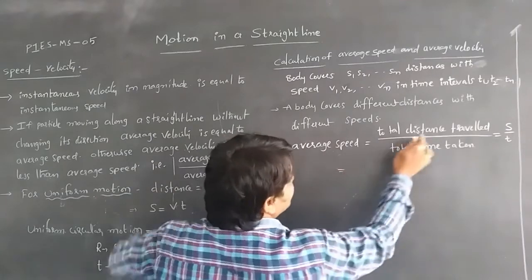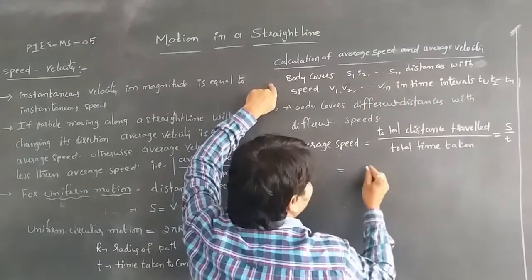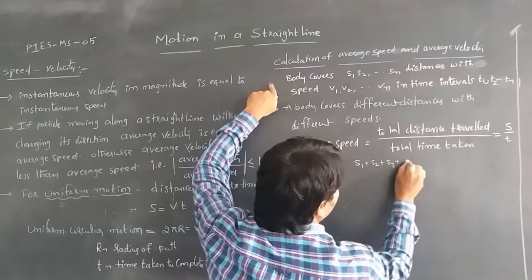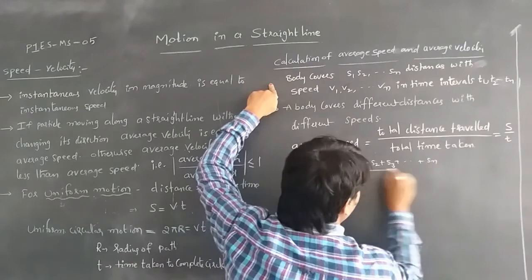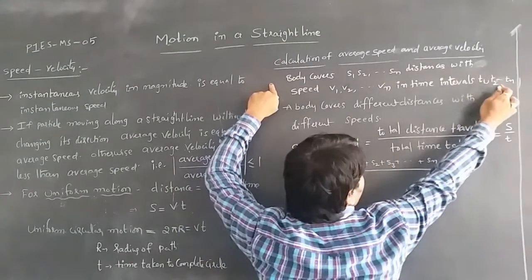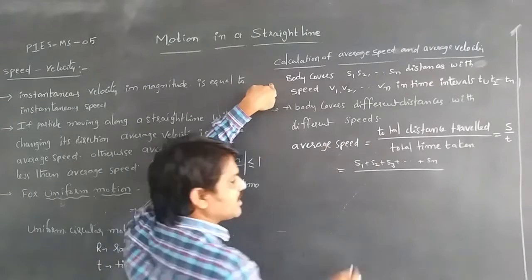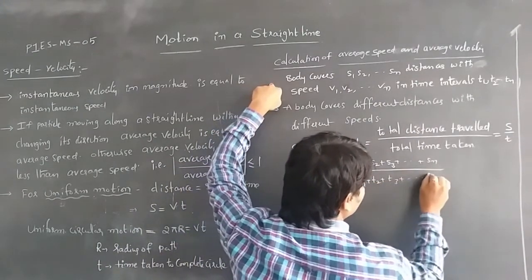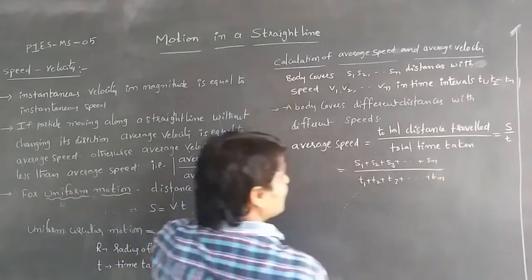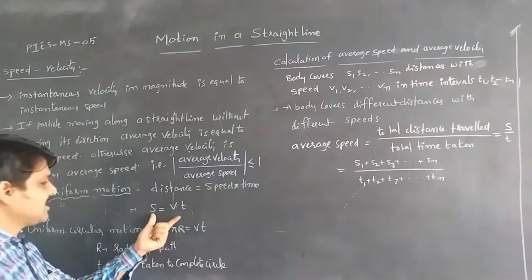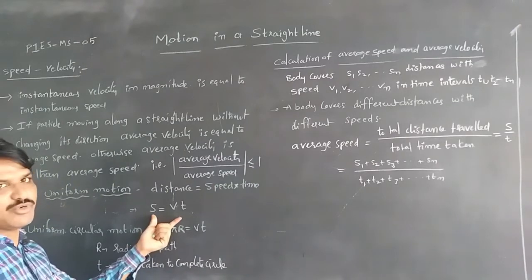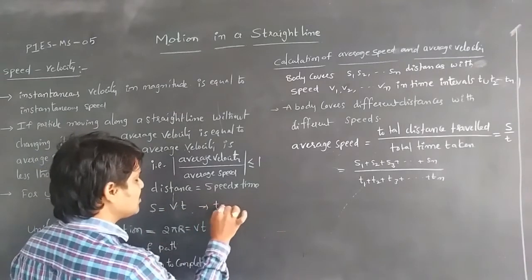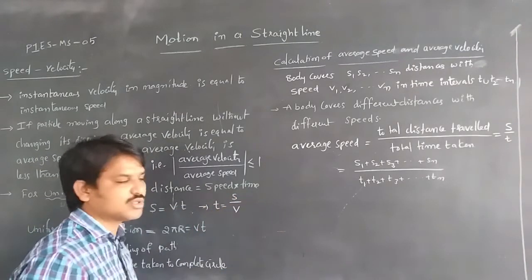The total distance travelled is s1 plus s2 plus s3 up to sn, divided by the total time taken, which is t1 plus t2 plus t3 up to tn. But we know that s is equal to v times t when the body is in uniform motion, so t is equal to s by v.